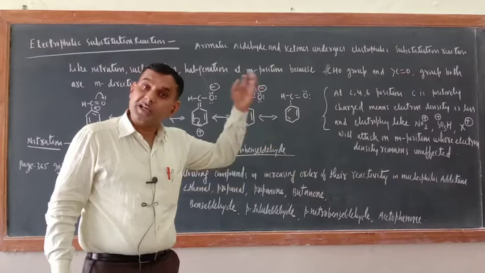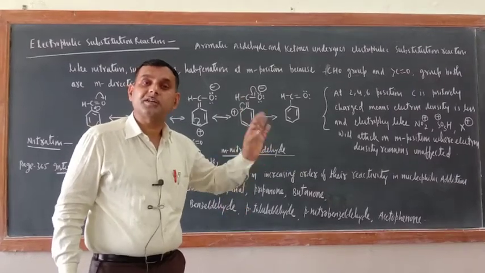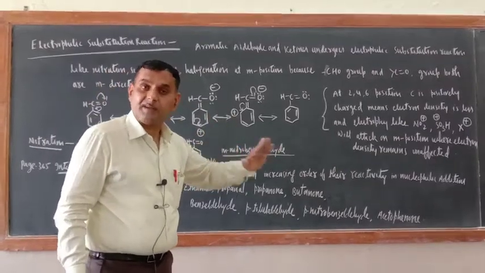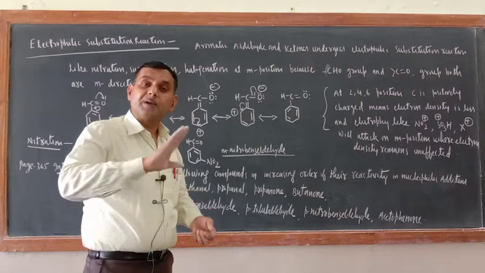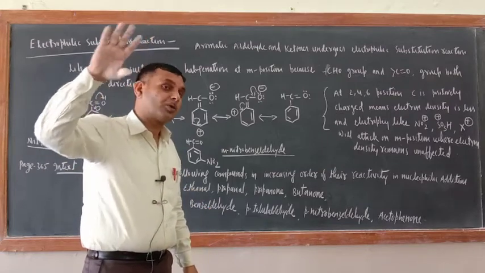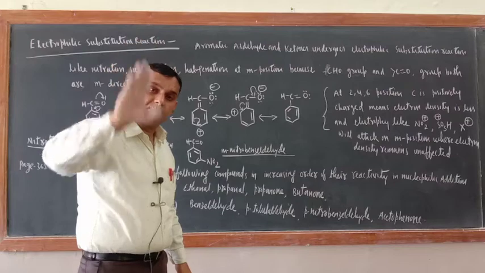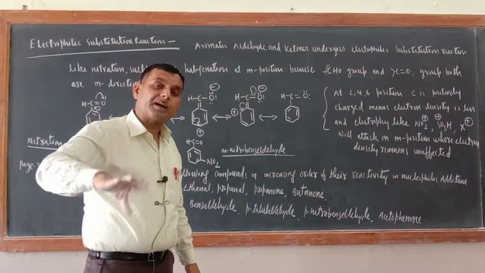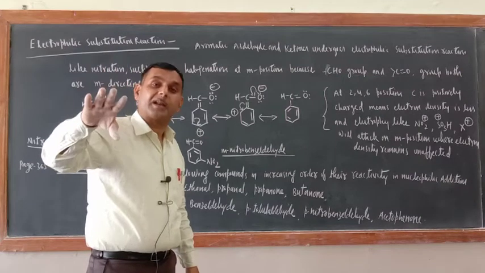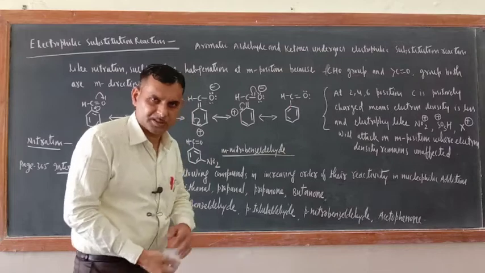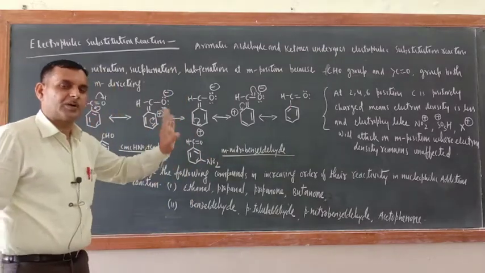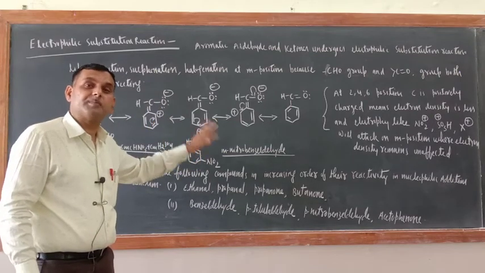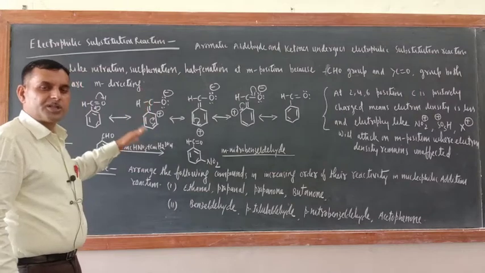Meta directing group, they decrease the electron density at ortho para position. In both the cases, meta position remains intact, remains unaffected, but comparatively, in case of ortho para directing group, meta position will become electron deficient. But in case of meta directing group, meta position will become rich in terms of electron as compared to ortho para position. I hope that you are understanding my point. Actually, this is a relative study, means comparison of ortho para position with meta position. Understood or not?